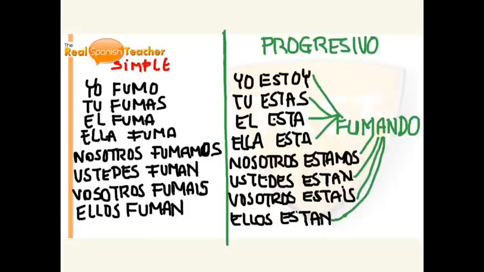So here we have the verb fumar, or to smoke, in both the simple present and the progressive present. In simple present, I'm going to conjugate for you: yo fumo, tú fumas, él fuma, ella fuma, nosotros fumamos, ustedes fuman, vosotros fumáis, ellos fuman.